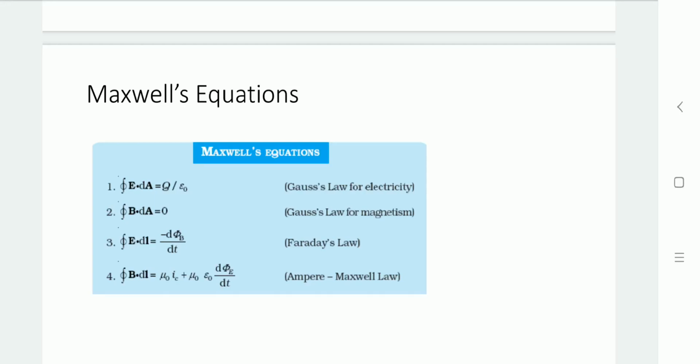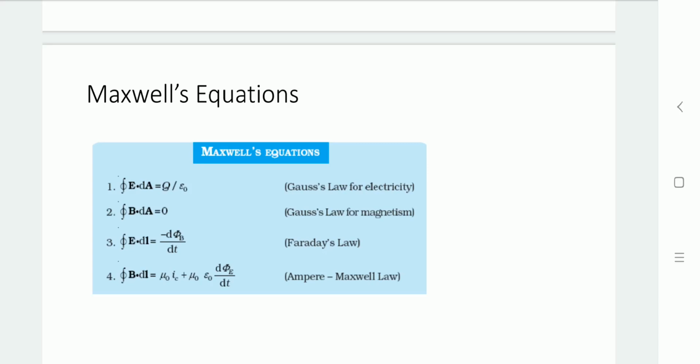The next law is based on Gauss's law of magnetism. It suggests that the integration of the magnetic field over a closed surface gives zero. In that closed surface, as we know, the number of magnetic field lines entering is the same as the number of lines moving outside, so the net magnetic field over the closed surface is zero. Based on this, the closed integral of B dot dA is 0.